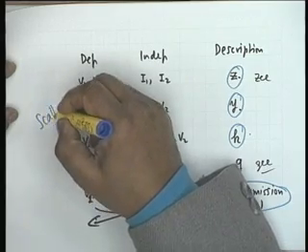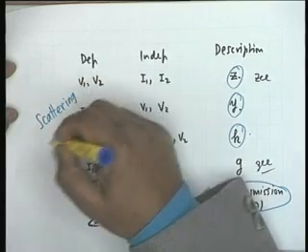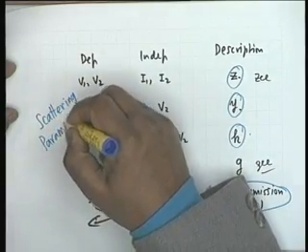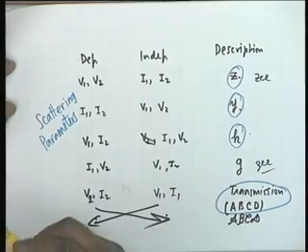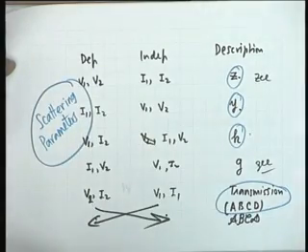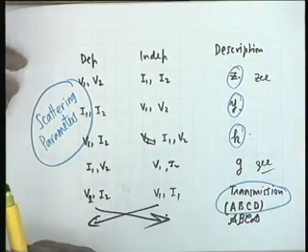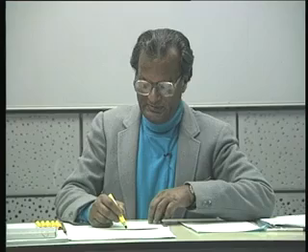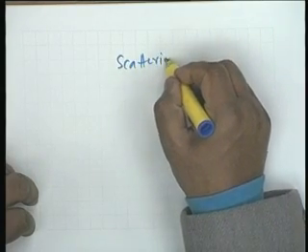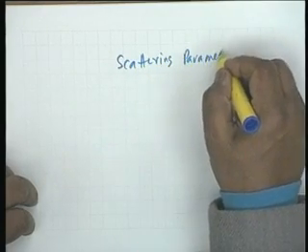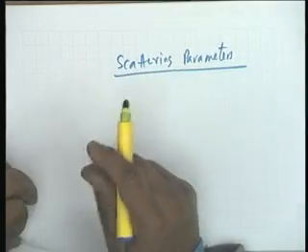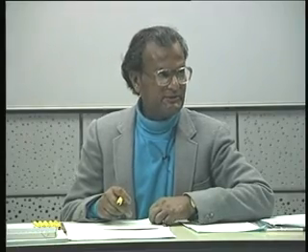In addition to these 6, a 2-port is a special case of a multiport in which the number of ports is equal to 2. For a multiport, there is another description which is extremely useful at very high frequencies, and these are called the scattering parameters. They are based on wave descriptions rather than voltage and current, and scattering parameters are extremely useful at microwaves. We cannot do without them, and this is an opportune moment to introduce scattering parameters to you also.